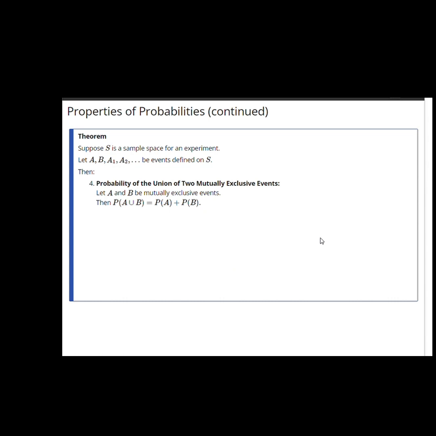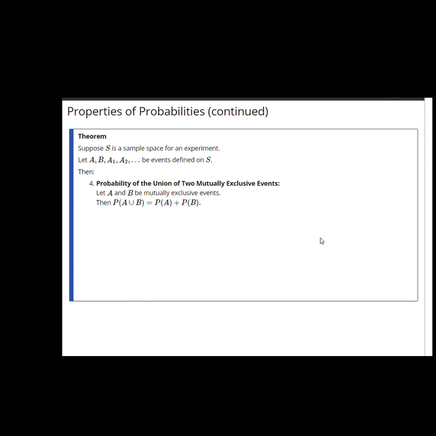Property 4. The probability of the union of mutually exclusive events. Suppose I have two events which are mutually exclusive and therefore cannot occur on the same trial of an experiment. We're interested in the probability that A occurs or B occurs, probability of A or B. This is the probability of A union B. And it turns out that's identical to the probability of A plus the probability of B.